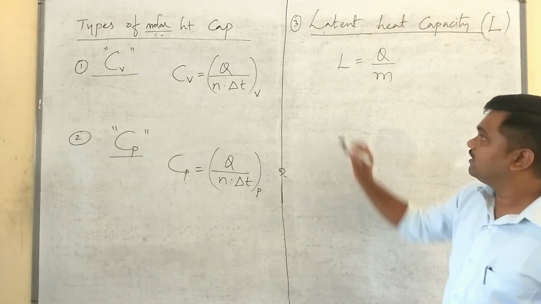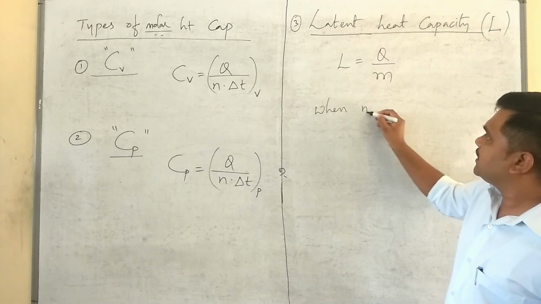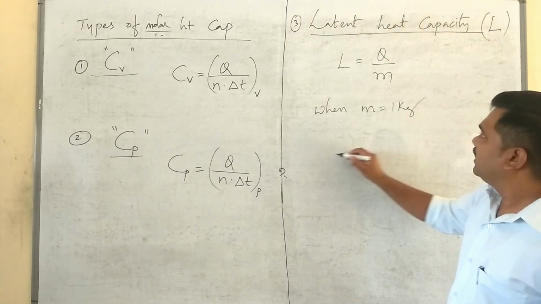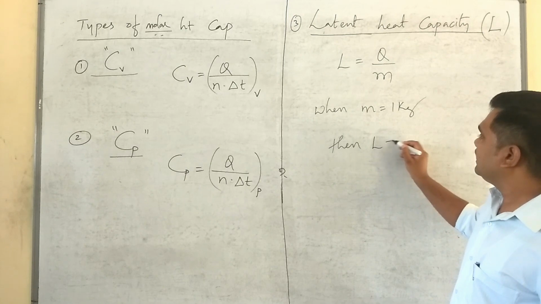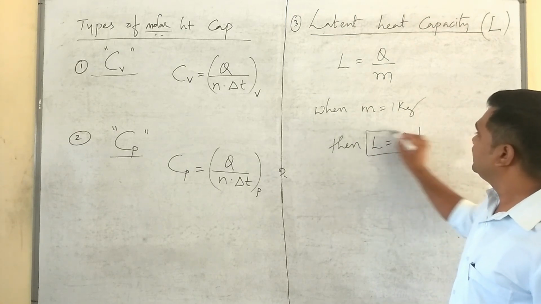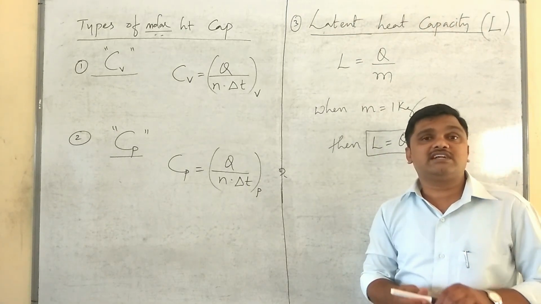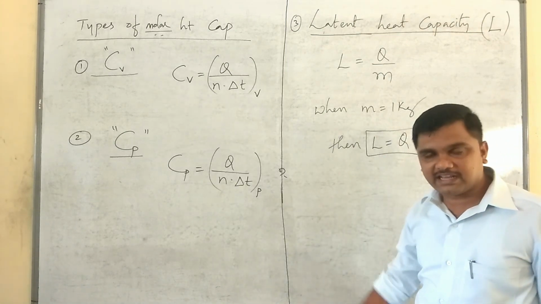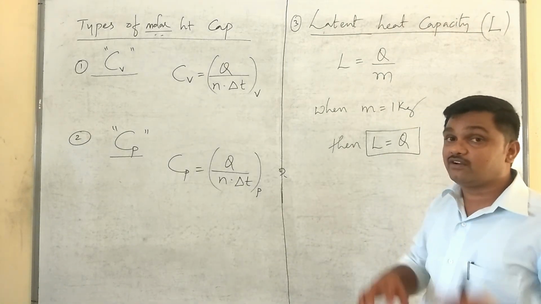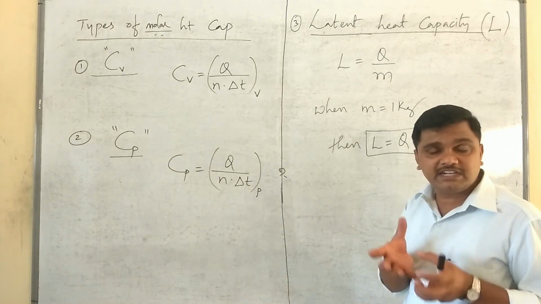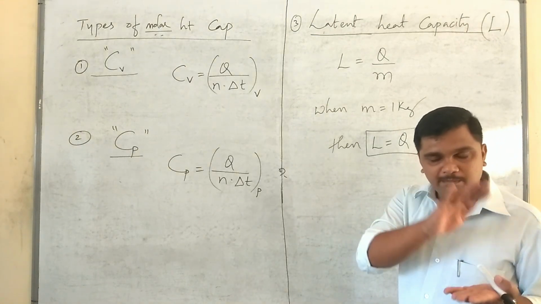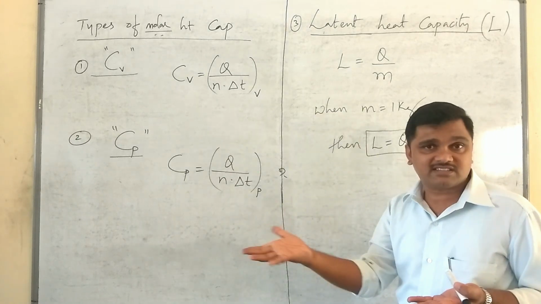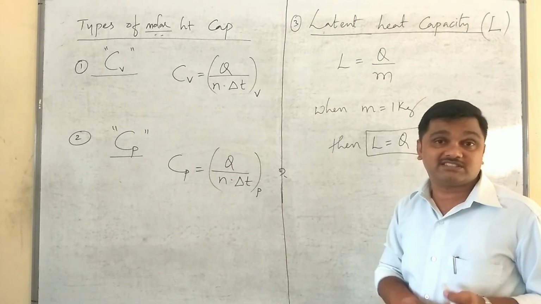What does it mean? When m is equal to 1 kg, then L is equal to Q. Latent heat capacity of a substance can be defined as the amount of heat energy required to convert unit mass of the substance from one state to another state at a constant temperature.